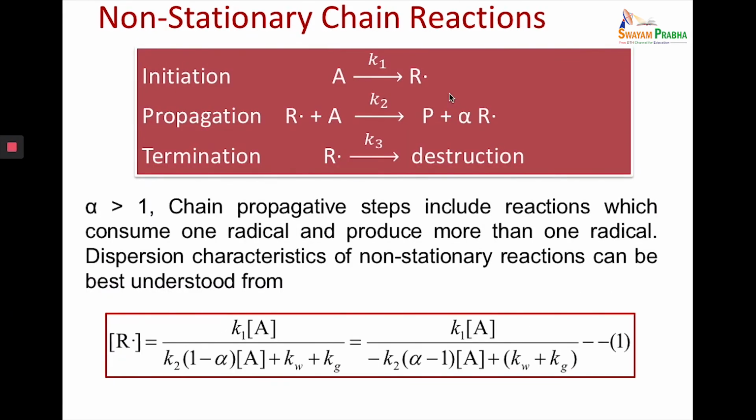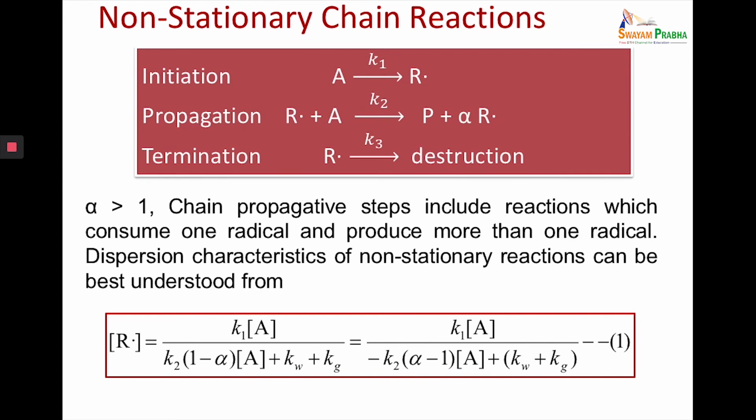Non-stationary chain reactions. When alpha is greater than 1, more than one chain carrier is produced in the propagation sequence of the reaction. Such chains are called branch chains or non-stationary chains, and the reactions are called branched or non-stationary chain reactions. This theory was proposed independently by the Soviet chemist N.N. Semenov and the British chemist C.N. Hinshelwood.